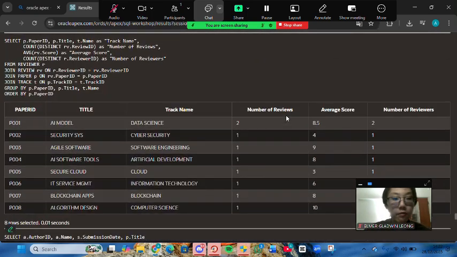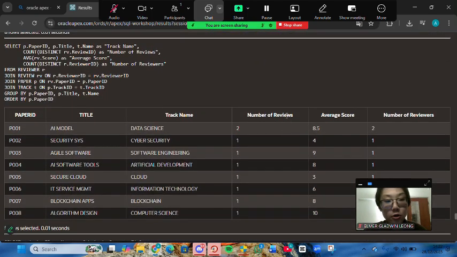And then for the next query, we want to show the summary of each paper here. So here I want to take paper ID, title, and the track name, and count how many reviews for each paper. And we also want to count the average score for each paper. And we also want to count how many reviewers review this paper.